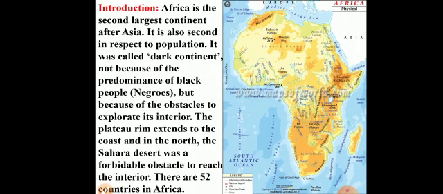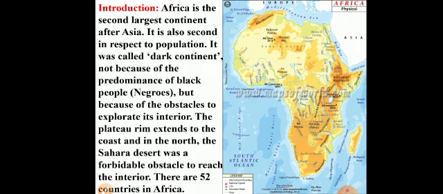Africa is called the dark continent. Why is Africa called the dark continent? Not because of Negro people, not because of dark people. Africa is called the dark continent because of obstacles. Obstacles means blocks, barriers. These barriers will stop everything. Obstacles to explore it. Explore means the process of research. Obstacles to explore its internal region, or interior region, of Africa.